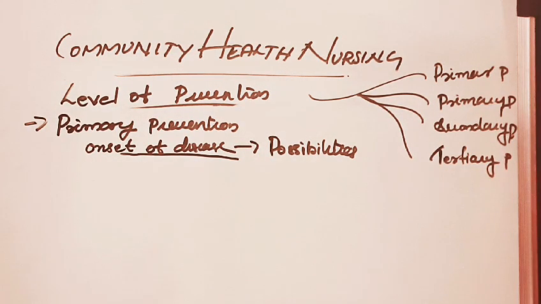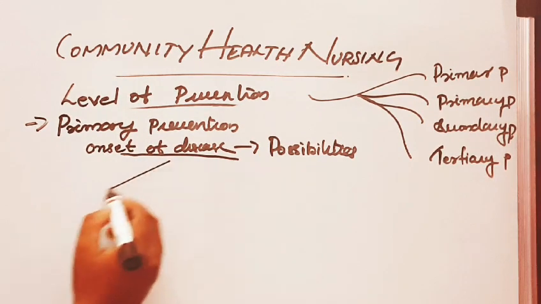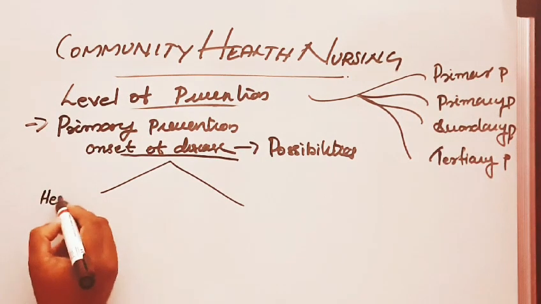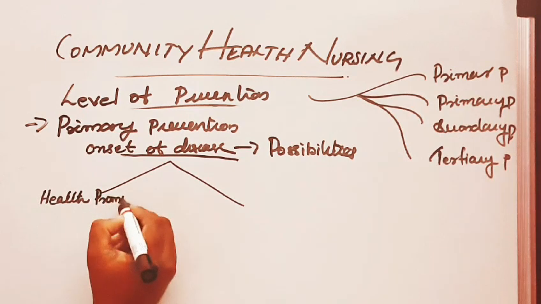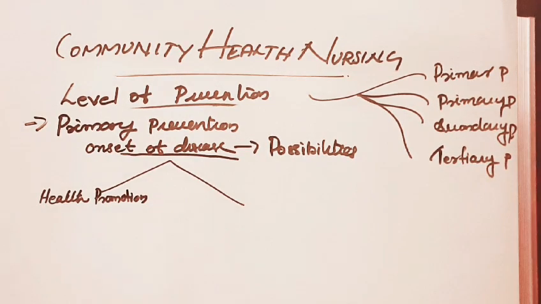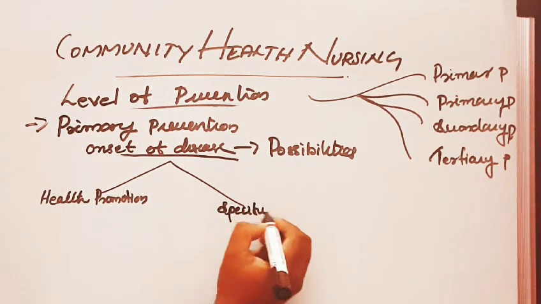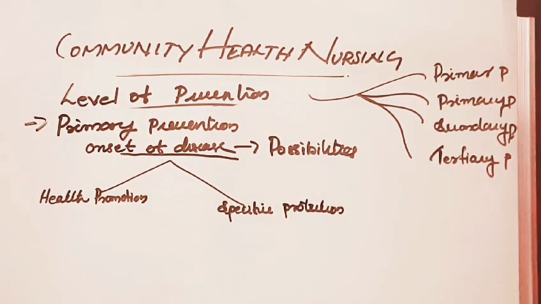That is primary prevention. In primary prevention, we have some interventions. These interventions are seen in two ways only. One is health promotion, and the second way is specific protection.